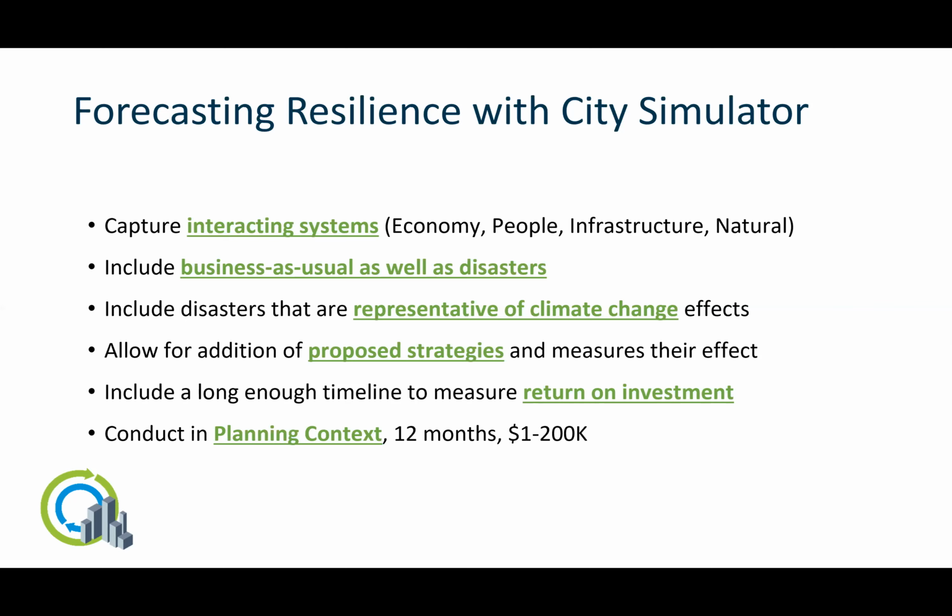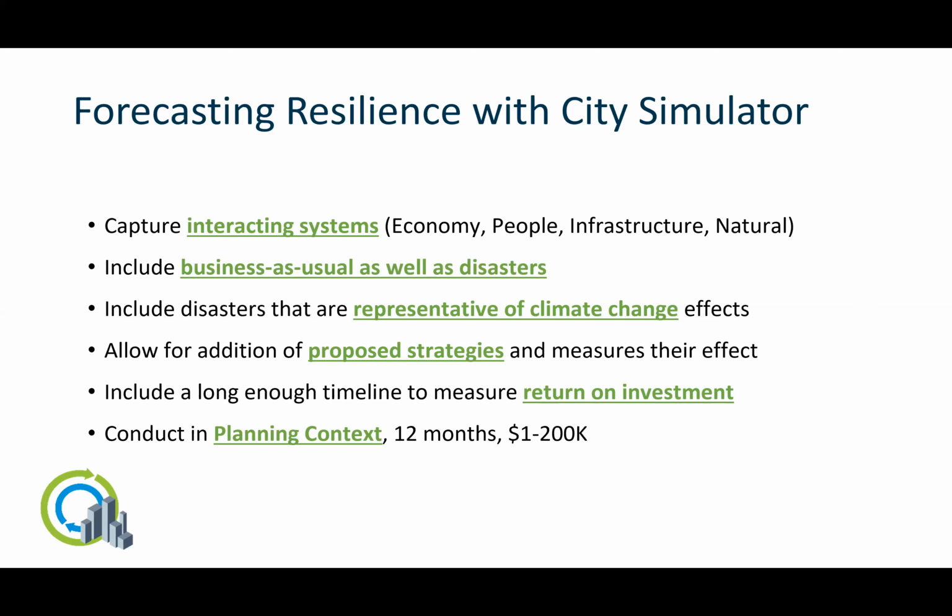We thought, capture interacting systems. At Atkins, we have a long heritage of flood modeling, so we lean towards that, but we said, let's break out of that. Let's knock down some silos and create a model that simulates the economy and the people and infrastructure and natural systems all interacting with each other, to understand if you do get floods in the future from climate change, what impacts they actually have on the economy and on people. We said, let's make the tool include business as usual as well as disasters in the analysis.